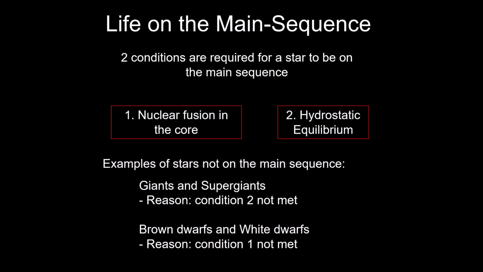You're not a main sequence star if you don't have hydrostatic equilibrium. Examples of things that don't have hydrostatic equilibrium are giants and supergiants. Giants and supergiants are stars that are beginning to die, and it's because their fusion reactions have either slowed down or been disrupted in some way. They kind of sputter, come on for a bit, turn off. And this is all just due to the fact that they run out of fuel. It's just like if you ever experienced running out of fuel in your car, it starts to do some funny things. It sputters and doesn't have the same kick that it does. The same kind of thing happens in here.